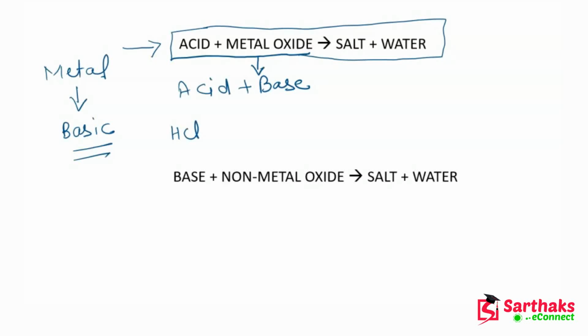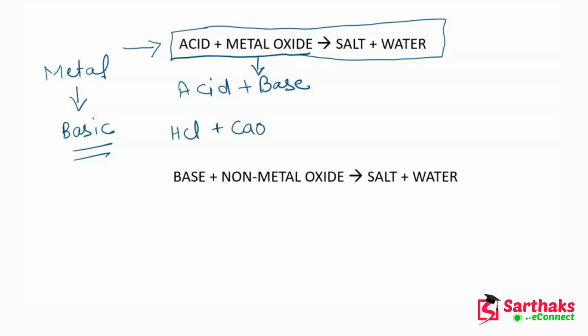I am writing HCl, which is hydrogen chloride, and it is an acid. I have been telling you this again and again. I hope it might have been learned by heart by you. Now for metal oxide, let me take calcium oxide. Calcium is a metal and this is the oxide of calcium.